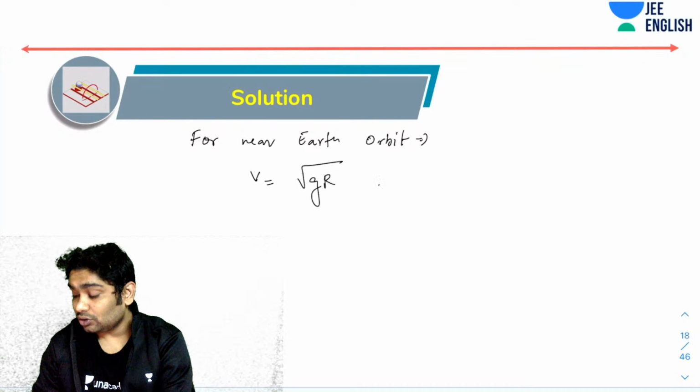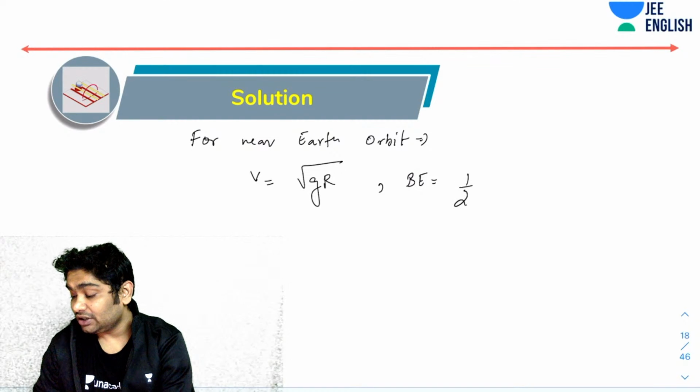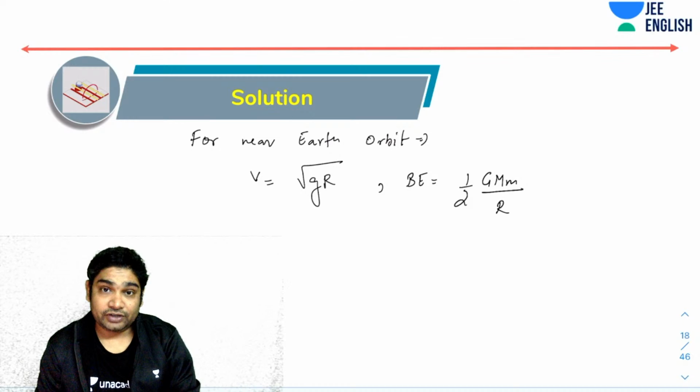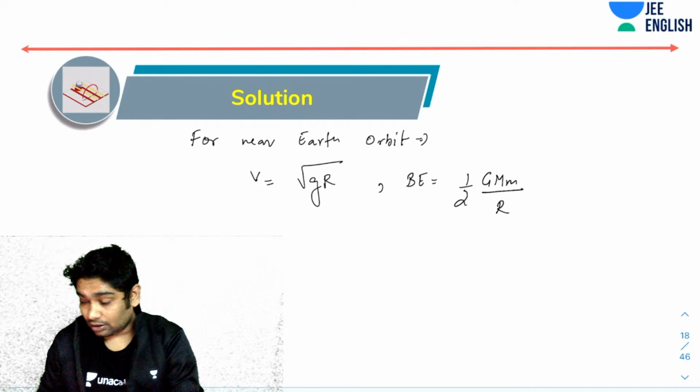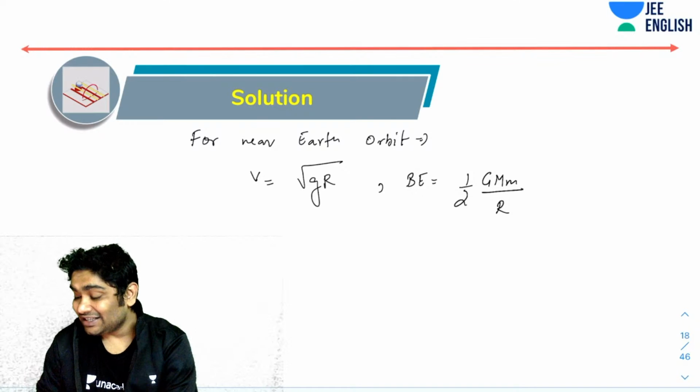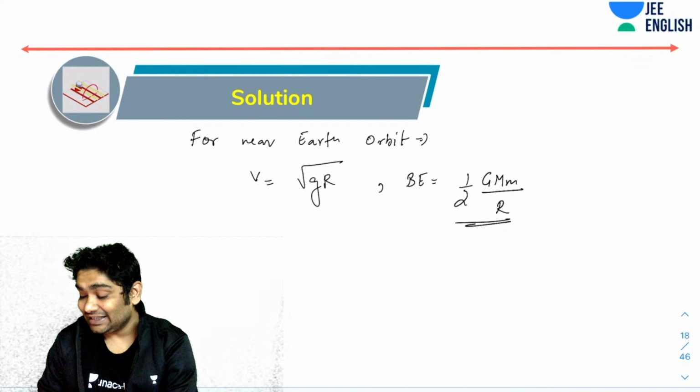You also know the binding energy. Binding energy would be half GM over R, which was the magnitude of the total mechanical energy, correct? So it needs this much energy.